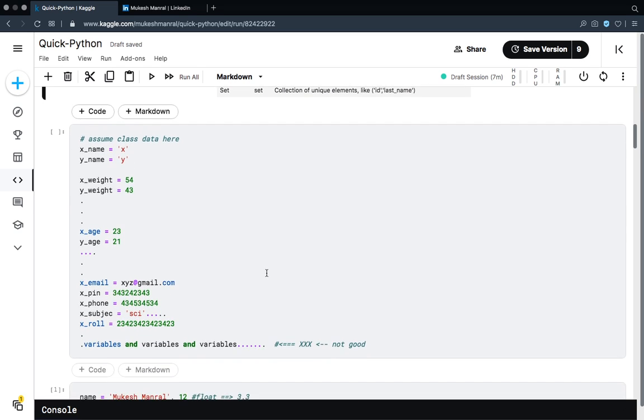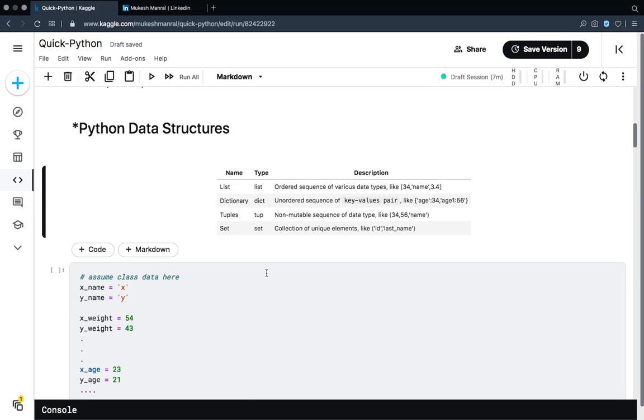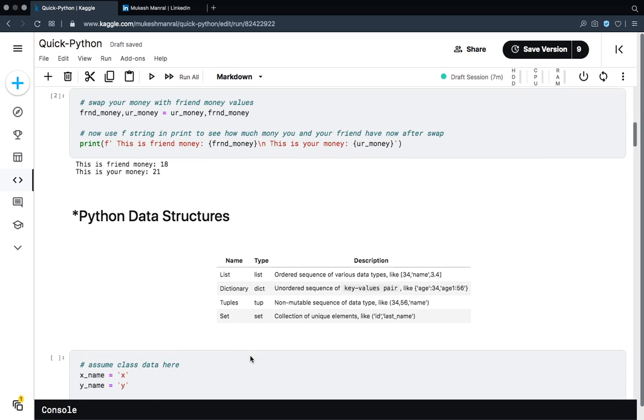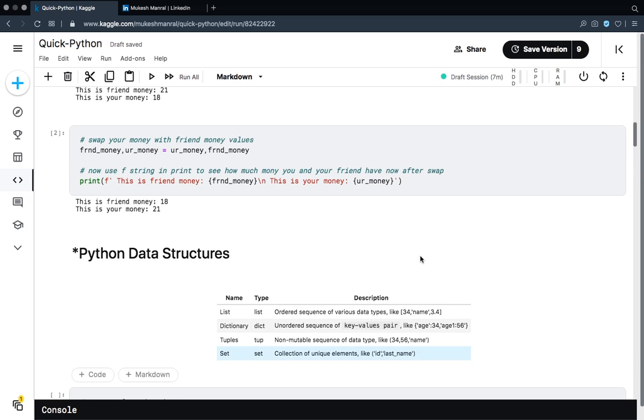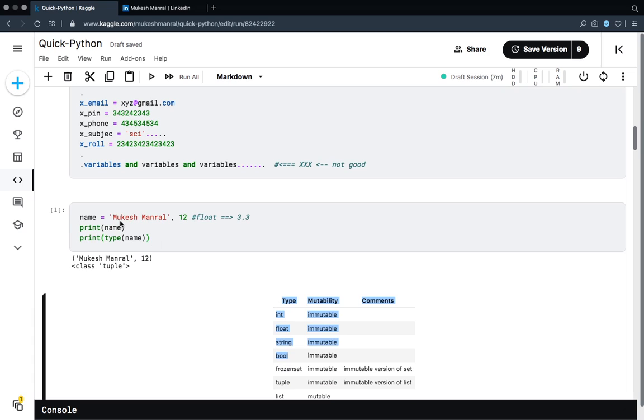Let's understand why you would need data structures in the first place, and let's draw some conclusions from it. There are some shortcomings of data types like integer, float, and string, which I discussed just before. You can only store a single data type in a variable in Python. By this I mean, if you want to store a name, you can store maybe Mukesh in it. Now you cannot store maybe 10 as well, because it will throw some error.